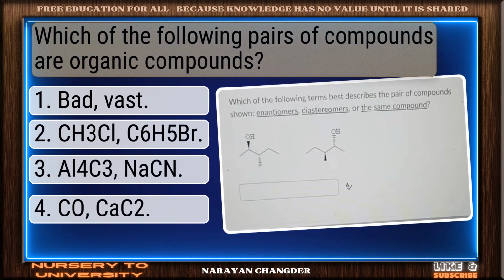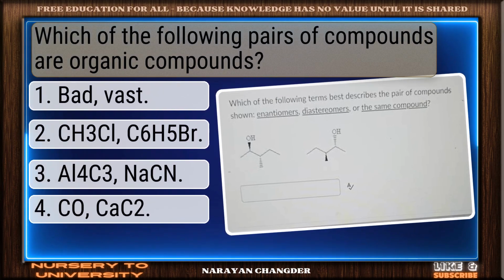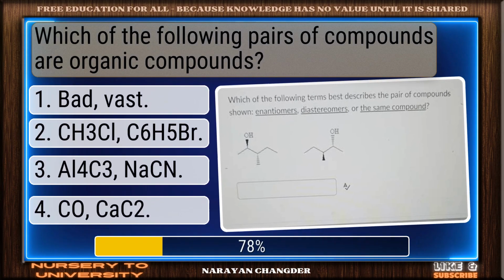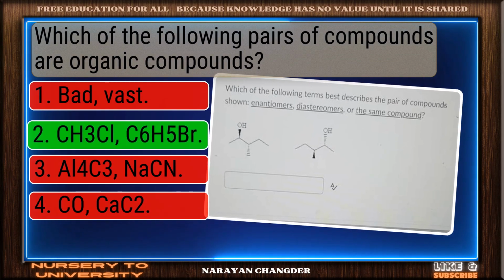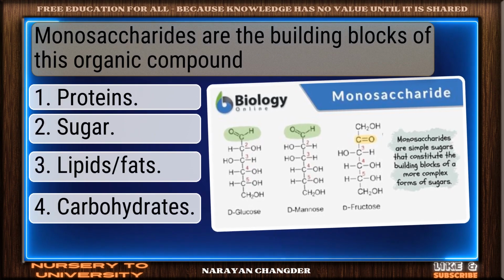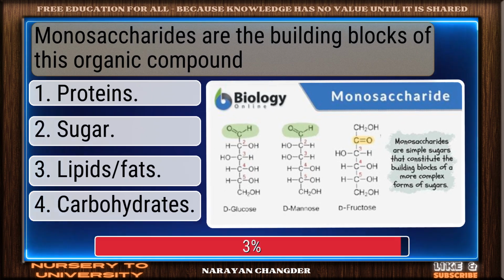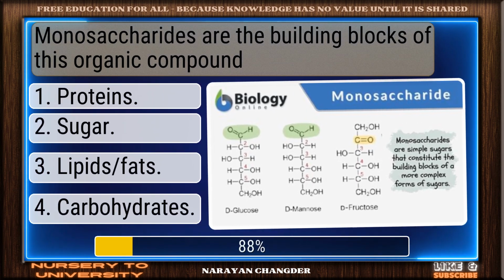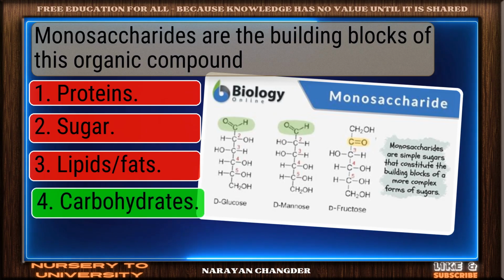Which of the following pairs of compounds are organic compounds? Nice selection. CH3 C6 fiber is the correct and valid answer. Monosaccharides are the building blocks of this organic compound. Correct. Carbohydrates is the right answer.